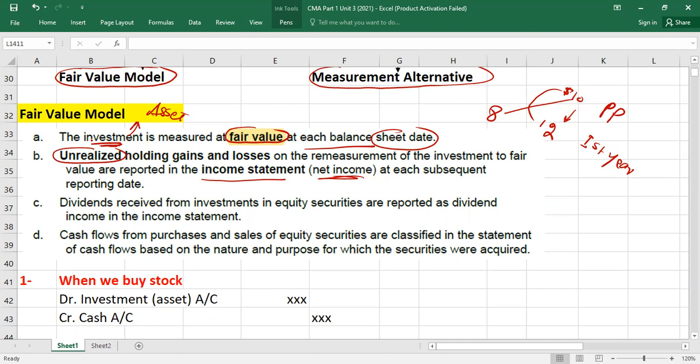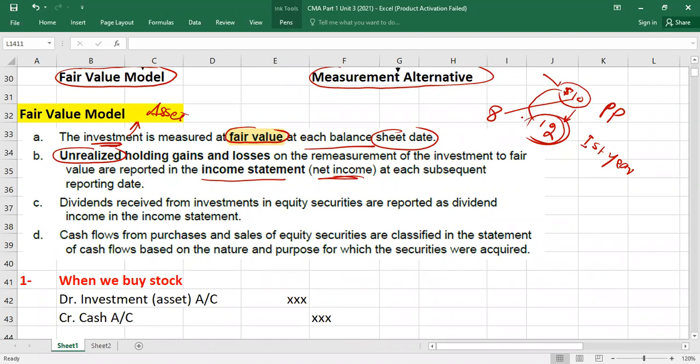Let me give you an example. I bought the stock for $10 and then I sold the stock for $12. So there is a gain and I got this gain in cash. So this $2 becomes a realized gain because it was received in cash. What is unrealized? If you bought the stock for $10, now the stock price is $12, but you still hold this investment. There is a gain of $2, but you didn't sell, so you hold it. So this $2 is now unrealized. It is not realized.